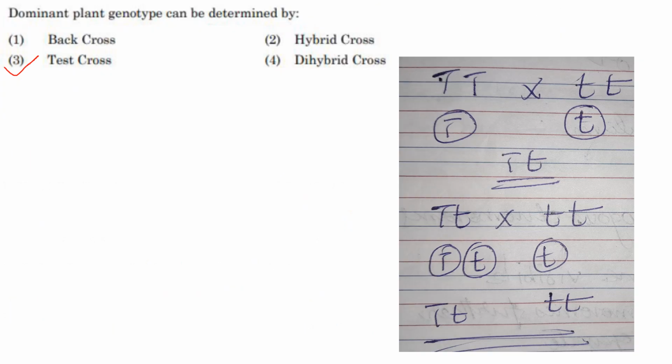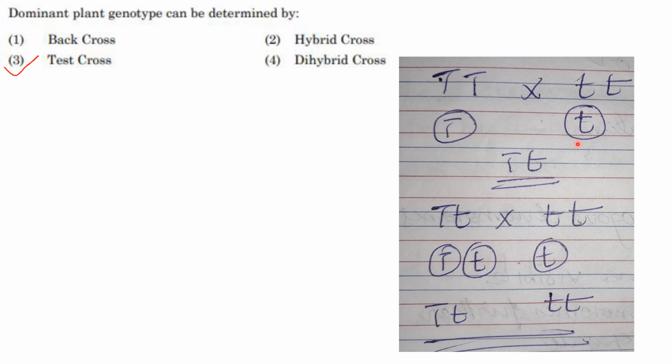Then next question. Dominant plant genotype can be determined by? So it is by test cross that you can determine. Suppose this capital T shown in this example is the unknown genotype and small t is the recessive parent. Before that test cross, the unknown genotype is either heterozygous or homozygous dominant. And this unknown genotype is crossed with the recessive parent.